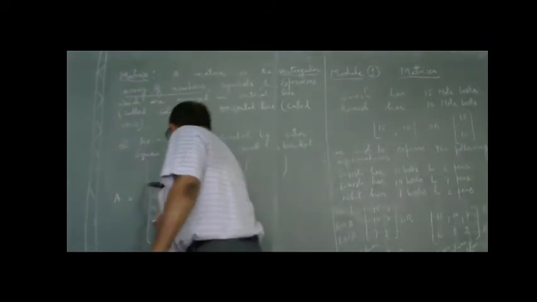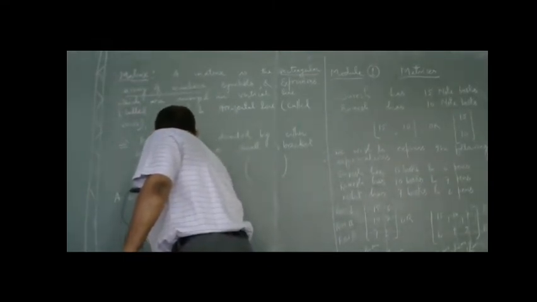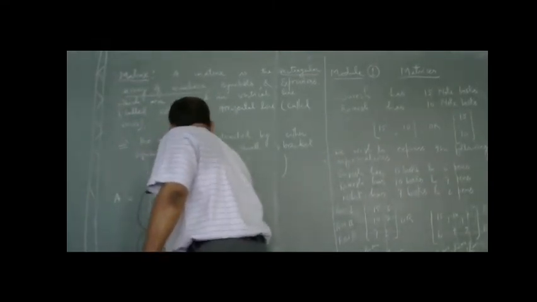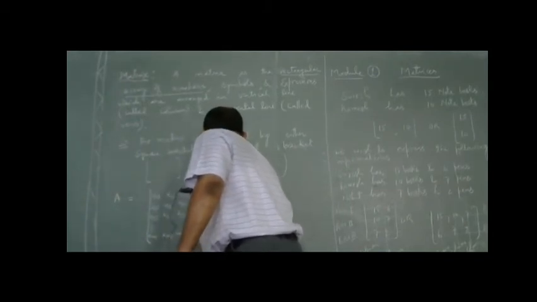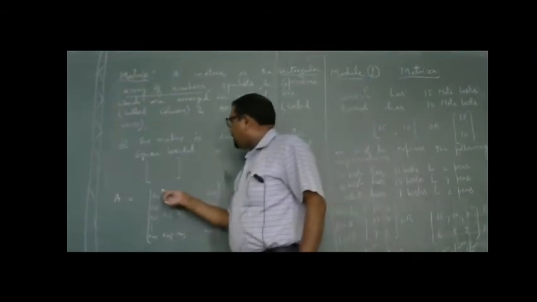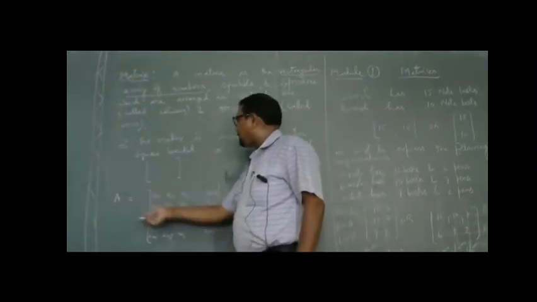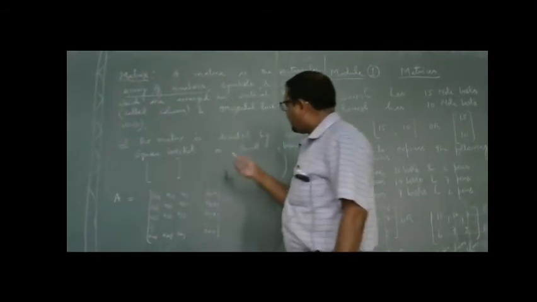And in the same way, proceeding in this way, Am1, Am2, Am3, up to Amn. The elements, these entries in a matrix, are the information of anything.